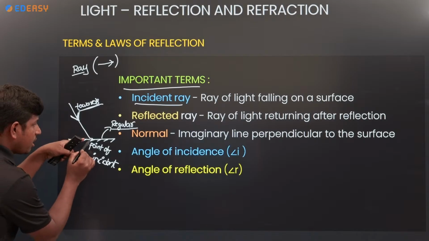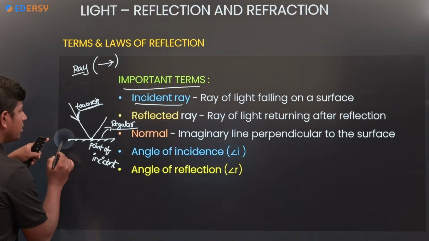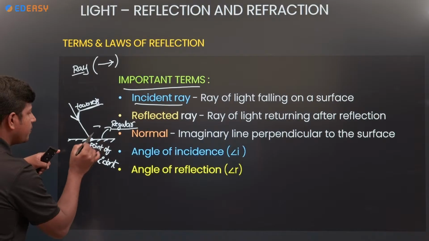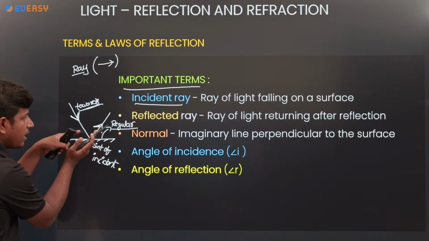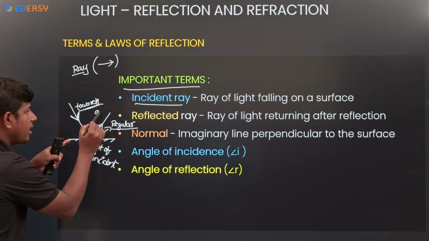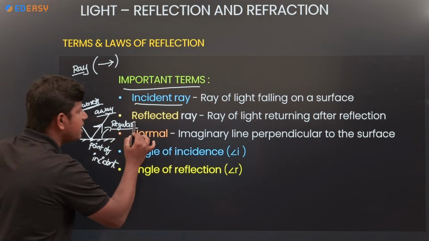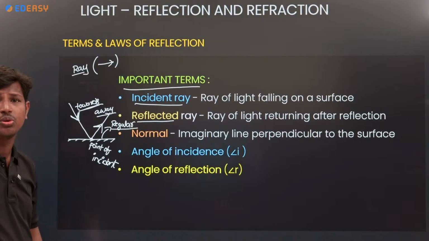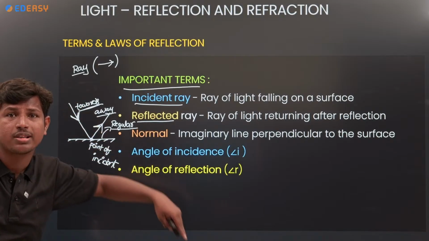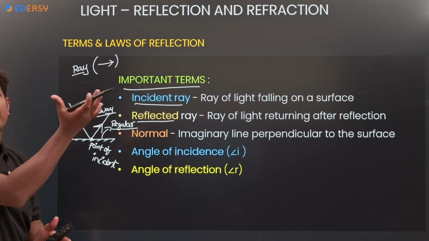After striking the point of incidence, see the ray direction is away from the mirror. So away from the mirror, we call this the reflected ray. Understand that? Two rays: the incident ray towards the mirror, the reflected ray away from the mirror.